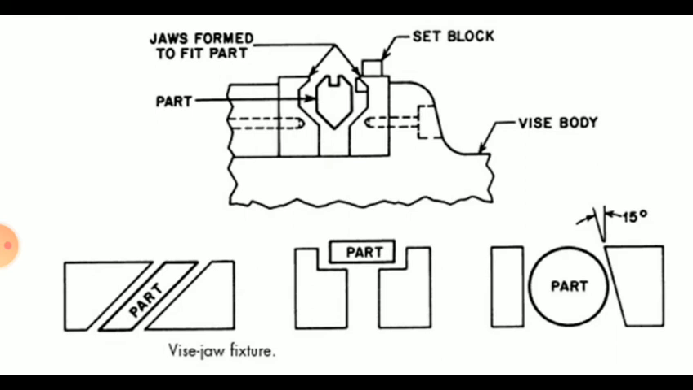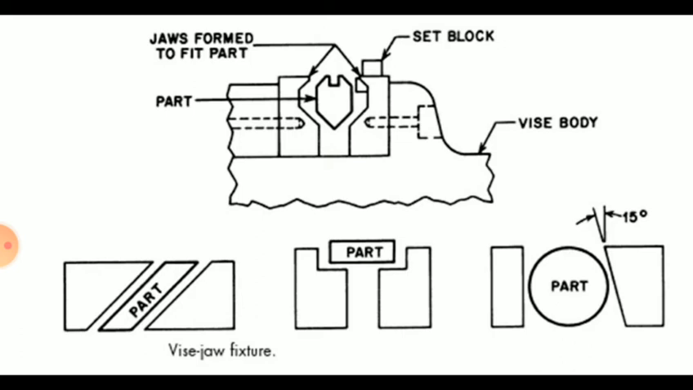If the shape of the part is as in diagram 1, the bottom diagram, then special jaws are made. In the second diagram, the shape is rectangular, so a separate shape of jaws is made. And in the third, the shape of the part is circular, so a 15-degree taper is provided for one jaw for the clamping of the component. So this is called a fixture.